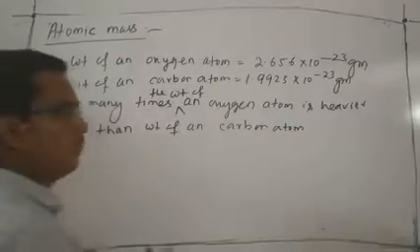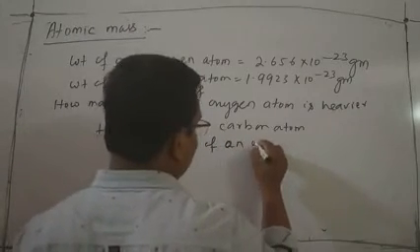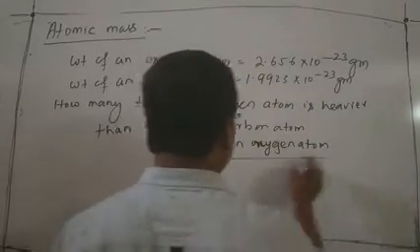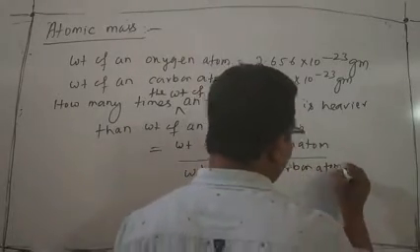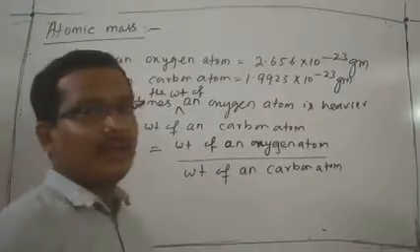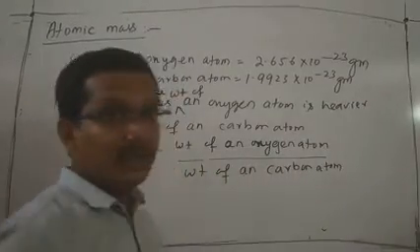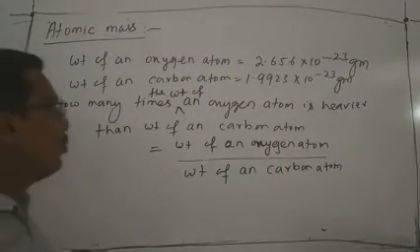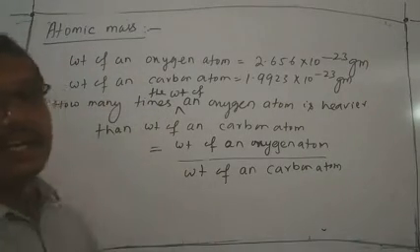What will you do? That is the weight of an oxygen atom divided by the weight of a carbon atom. It is our general calculation, like the weight of Ram and Lakshman: the weight of Ram divided by the weight of Lakshman. But in chemistry, we calculate such a comparable weight in terms of atomic mass or relative atomic mass.